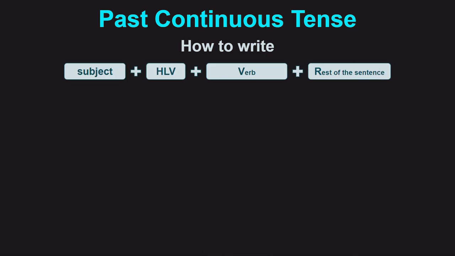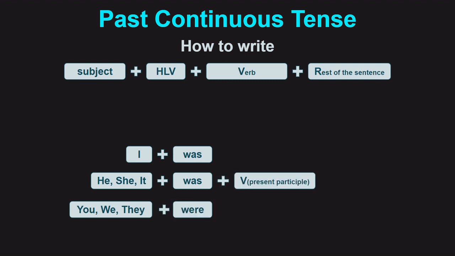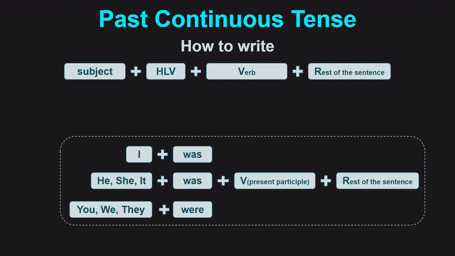Past continuous tense. How to write. Subject, helping verb, verb, and rest of the sentence. This is the common format for any sentence. I was. He, she, it was. You, we, they were. Verb in present participle and rest of the sentence. This is the common format for past continuous tense.